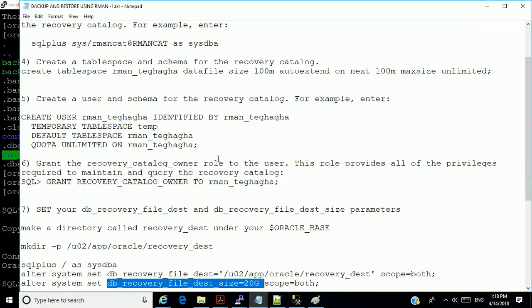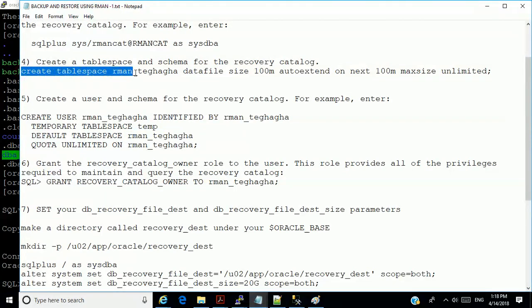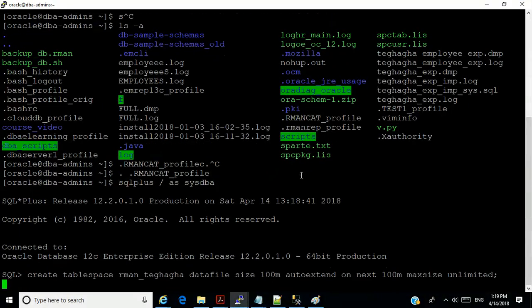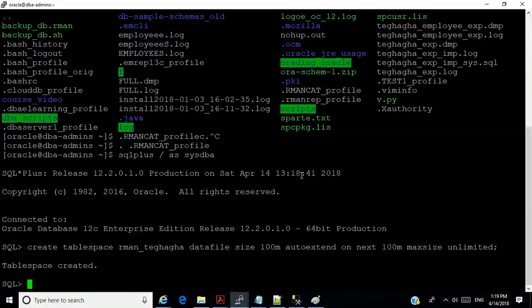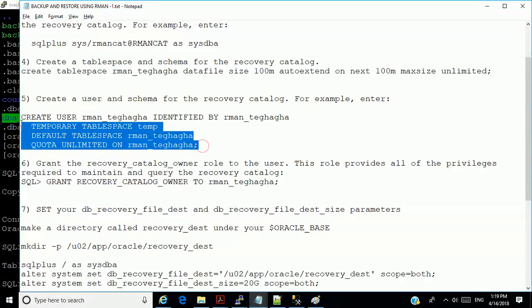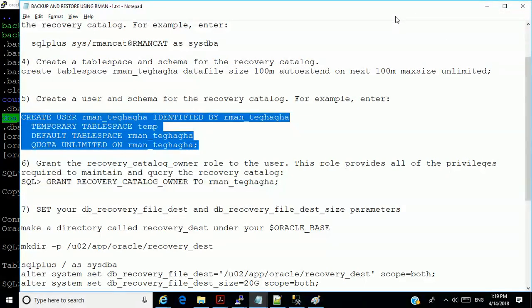So I'm going to create a table space. Now I'm going to also create a table space for all of the students with the name Arman underscore your username, so that all of you can connect to the catalog and create your objects. So I've created a table space called Arman underscore Tiegaga in the Arman catalog. And I'm going to also upload this script, this file, so that you can just copy and paste.